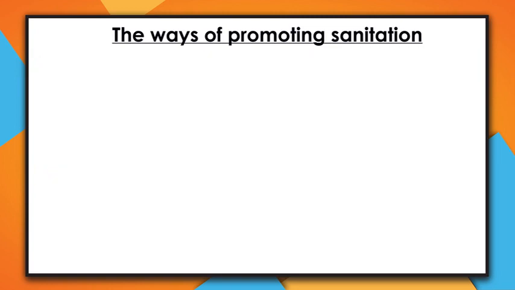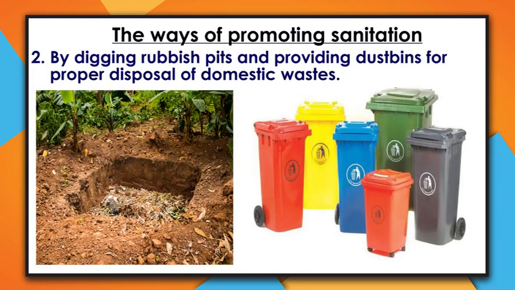Another way is by digging rubbish pits and providing dust bins for proper disposal of domestic wastes. When I talk of domestic wastes, I mean the leftovers at home, or you can call them household wastes like peelings, peppers, vegetables and fruits, and very many others.